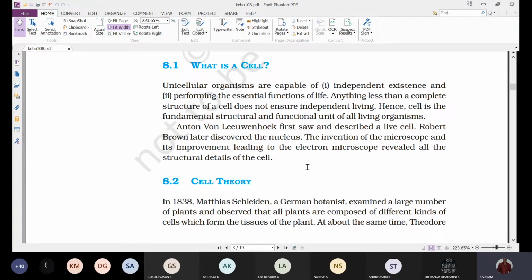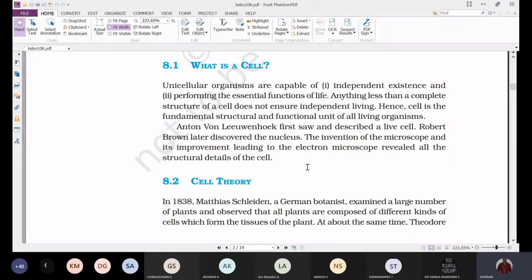With the knowledge he had, he developed some 1,000 different types of microscopes made with a single lens. And these microscopes were so powerful that their magnification was similar to that of the compound microscope that we are now using. That much high magnification, a single lens he developed.